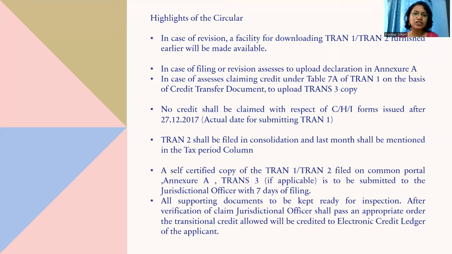Basically, Annexure A asks for details like what data was filed earlier, if TRAN 1 or TRAN 2 was filed earlier, what amount was declared, if any order was passed against the credit availed, whether any writ petition was filed with the High Court, and if so, what was the result of the writ petition, and whether any credit was disallowed at the time of that order. All such details need to be filled in Annexure A.